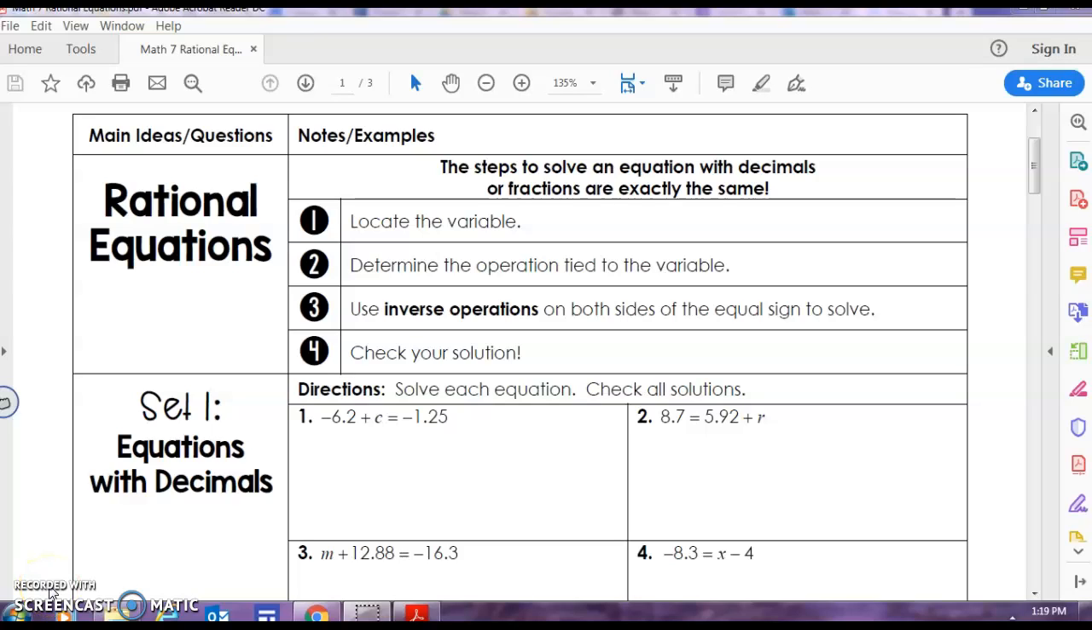Today's lesson is on rational equations. Let's look at the steps used to solve an equation with decimals or fractions. These steps are the same as solving one-step equations.